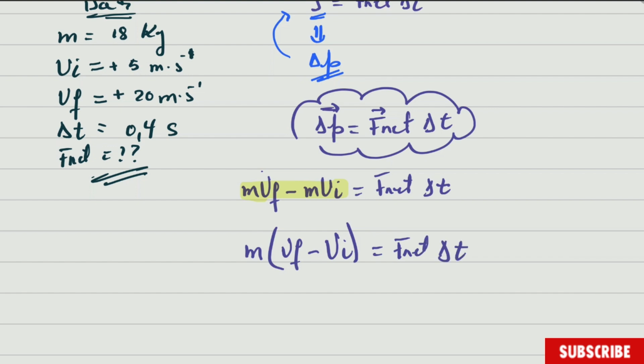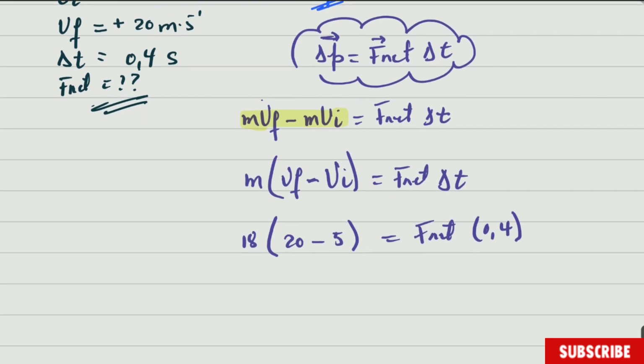Okay, guys, and all we have to do is to substitute the values we have. This one is 18, final velocity is 20, minus initial velocity is 5, equal to F net multiplied by the time, which is 0.4 seconds.